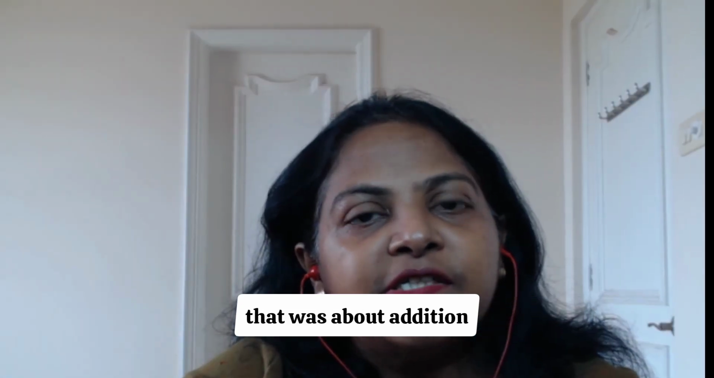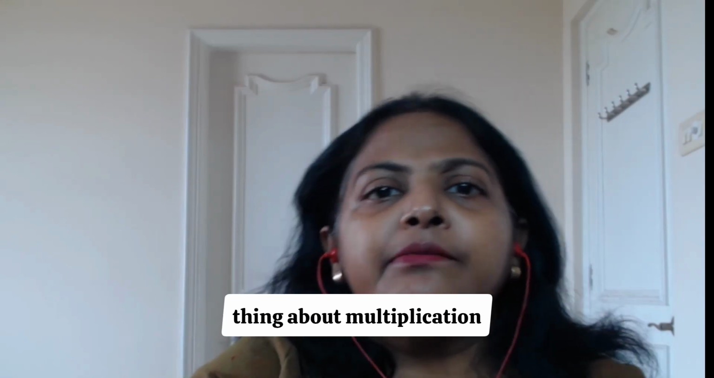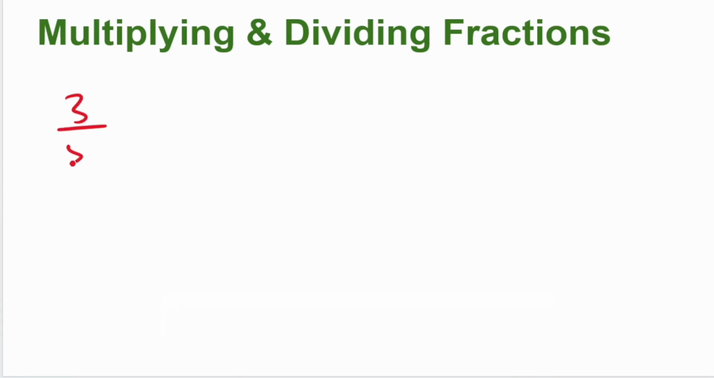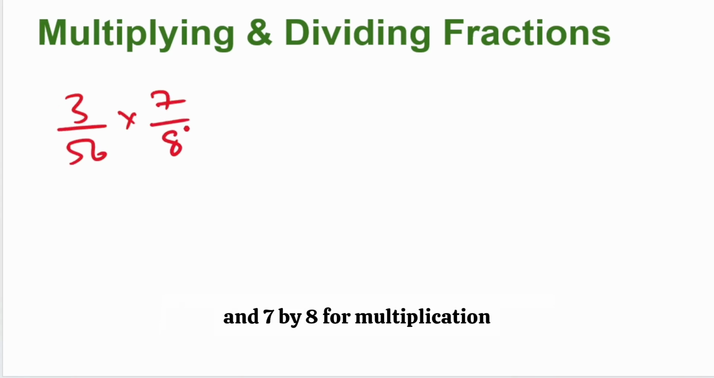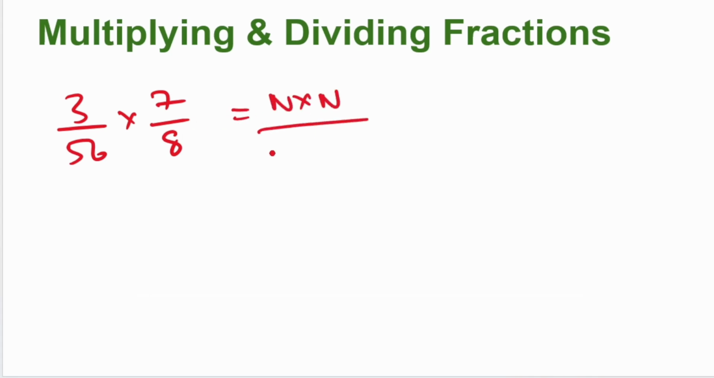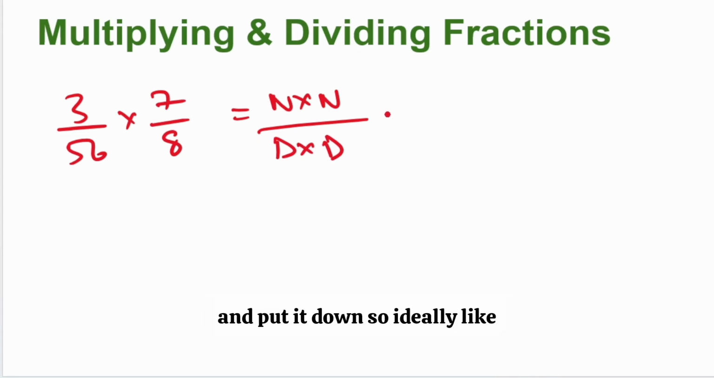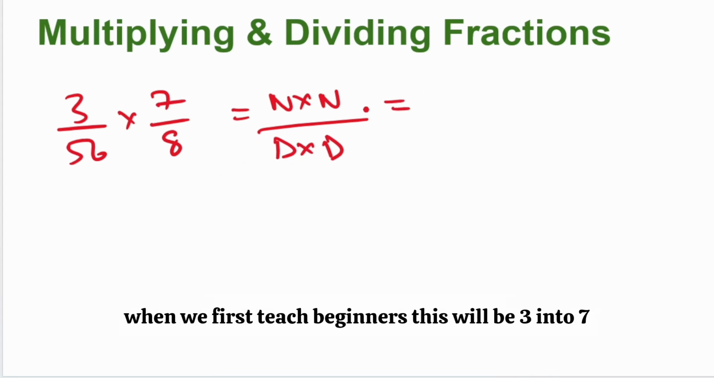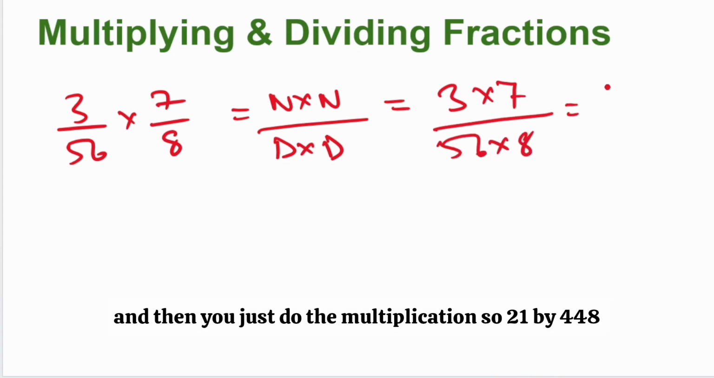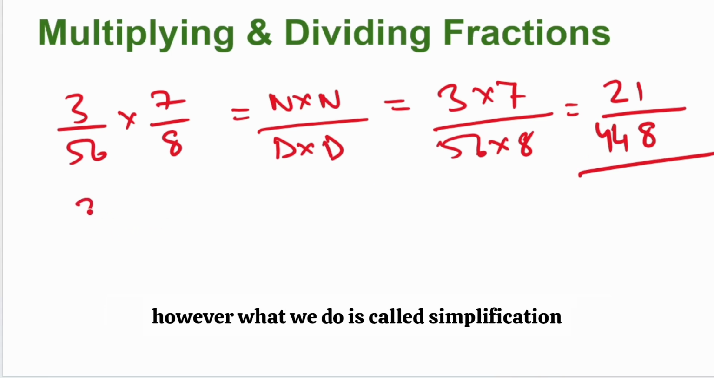So that was about addition and subtraction. Let's learn a very simple thing about multiplication and division of fractions. If we are given two numbers, say 3 by 56 and 7 by 8, first let's learn multiplication, then you can learn division. For multiplication, you basically have to just multiply the two numerators and multiply the denominators and put it down. So ideally, like when we first teach beginners, this will be 3 into 7 over 56 into 8. And then you just do the multiplication. So 21 by 448.